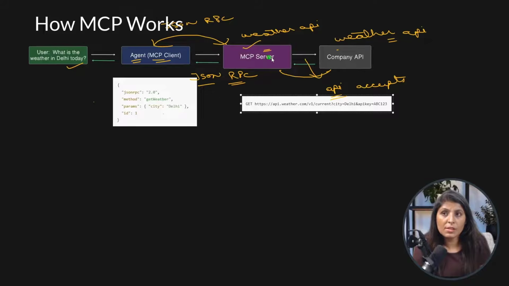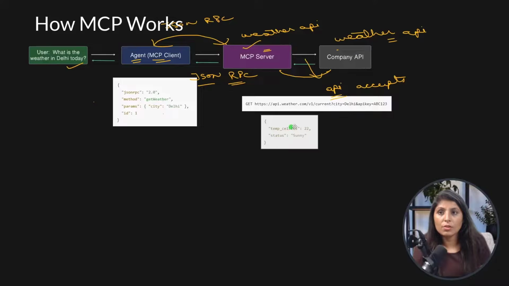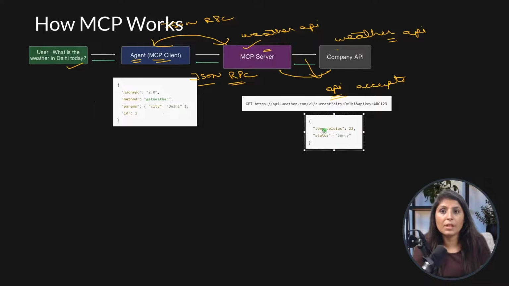So this MCP server is responsible to convert our question into the format which the company API accepts. Now the company API will answer. So let's say this is the answer by the company API: temperature Celsius 22 degrees and status is sunny. This is the response by the company API.